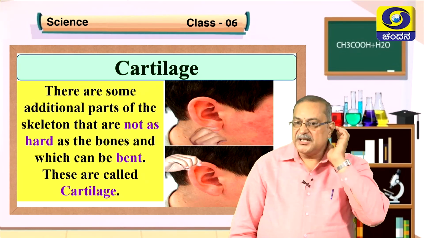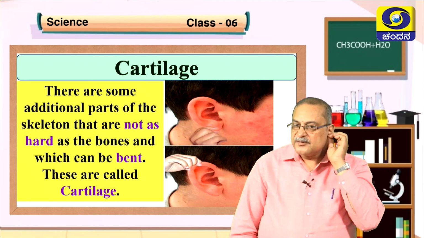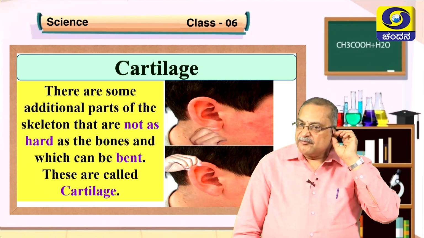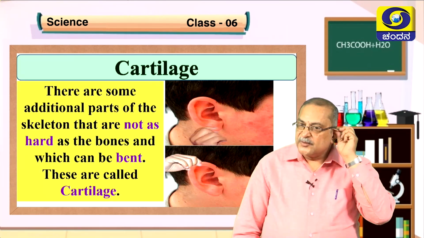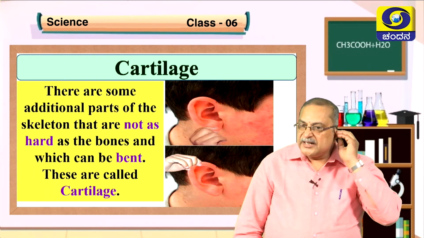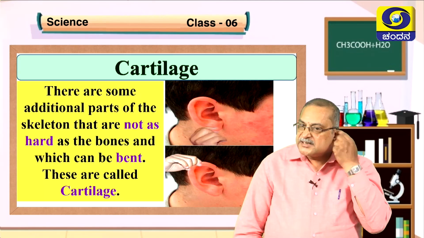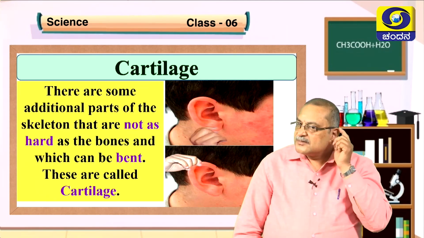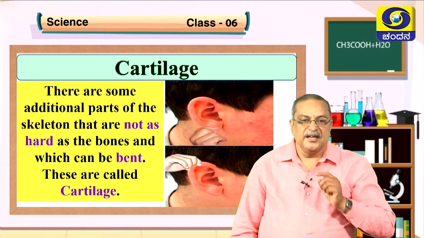So where are they situated? In the ear. So this part is not there. It is very soft. Here bone is not there. But touch this one, feel it with the fingers. It is a little bit hard and it is flexible. We can fold it, isn't it? We can move it. Okay. This is called cartilage bone.